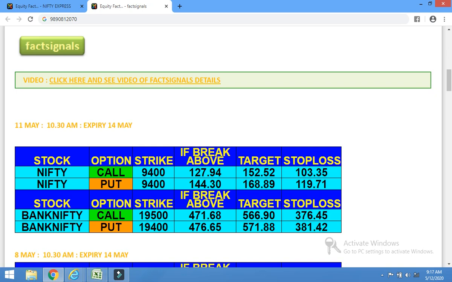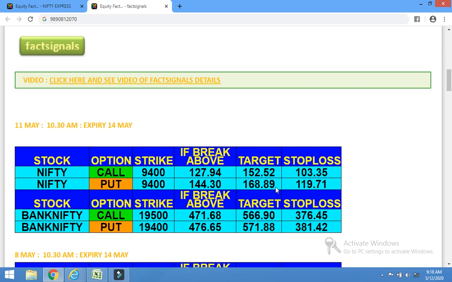Here he booked Nifty put on target, and the Bank Nifty put he held with the stop loss till 3:20 p.m. If this stop loss is hit, he will still not be in loss because he has already booked profit. But if he carries both trades and both stop losses are hit, he will be in a big loss. So to avoid that, book one on target.